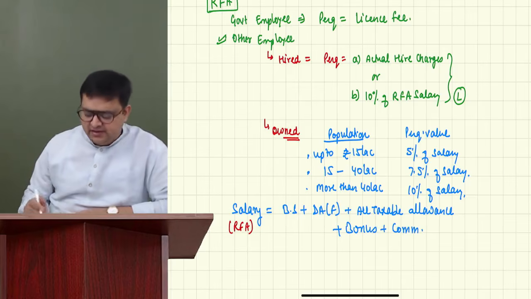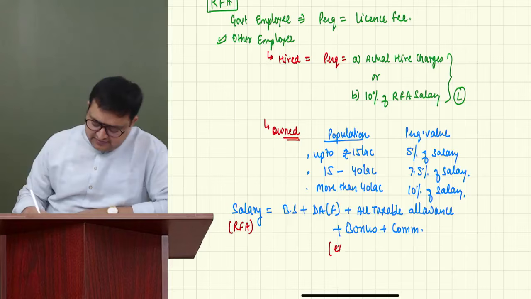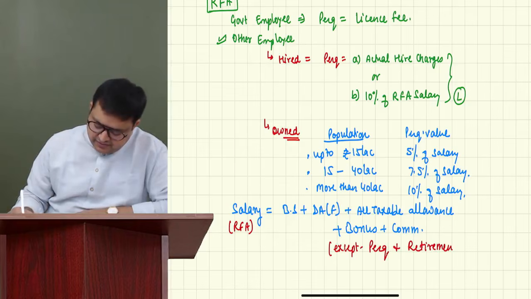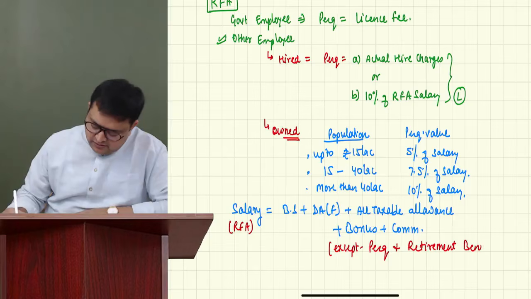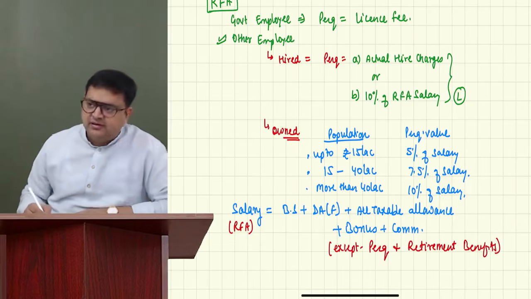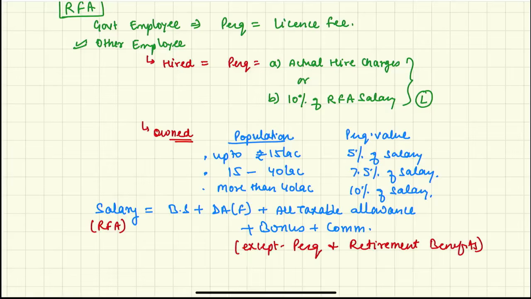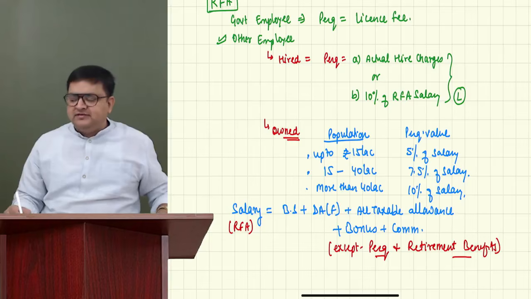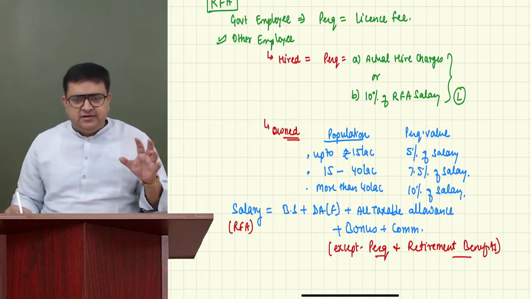Generally, we include everything except perquisites and retirement benefits. So in RFA salary, we don't take perquisites and retirement benefits.